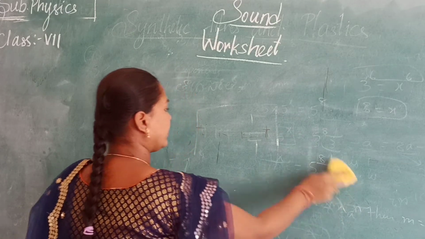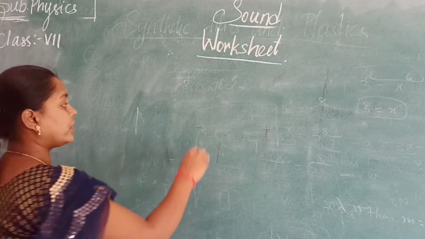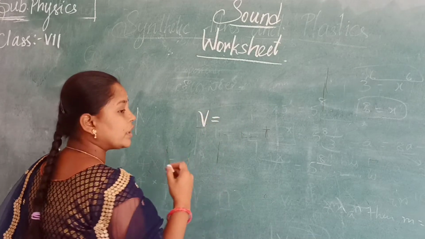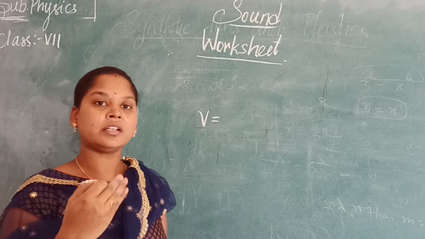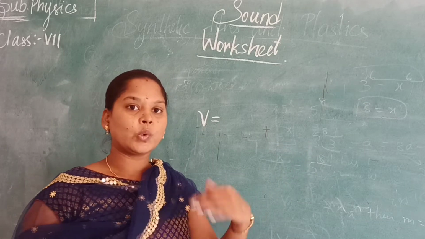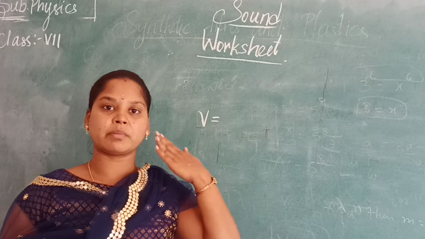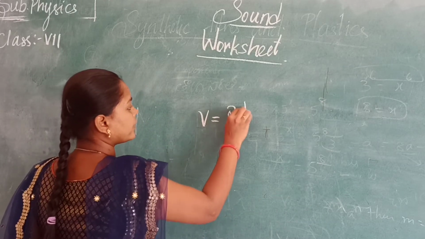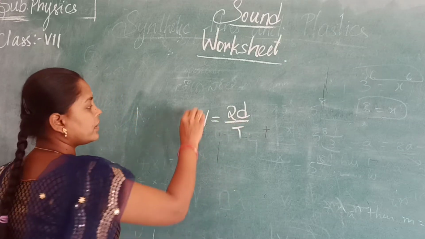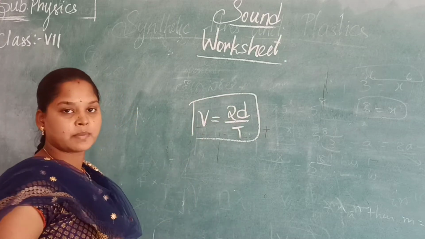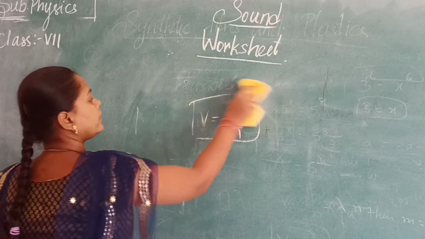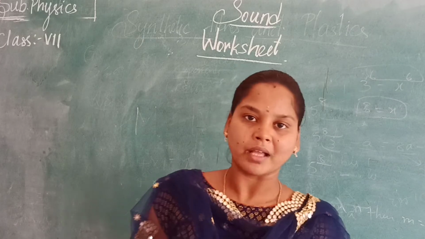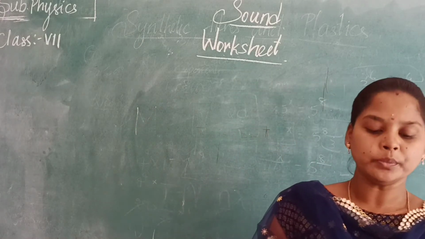And for echo also we have the formula. The speed of echo is V is equal to distance by time. An echo is observed when the sound goes, strikes the obstacle and comes back again. So the total distance is twice the distance, that means 2d by t. In an echo, sound travels two times along the same path. That is the reason we take 2d.